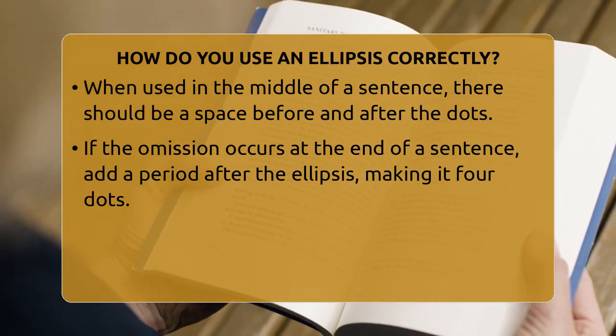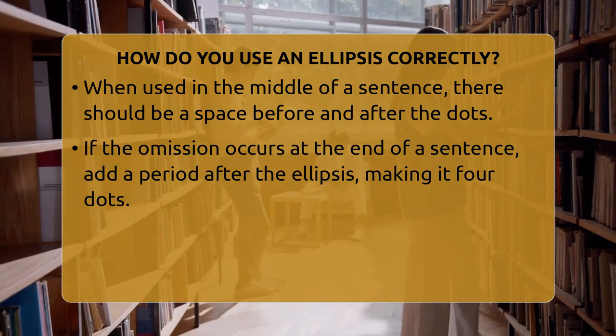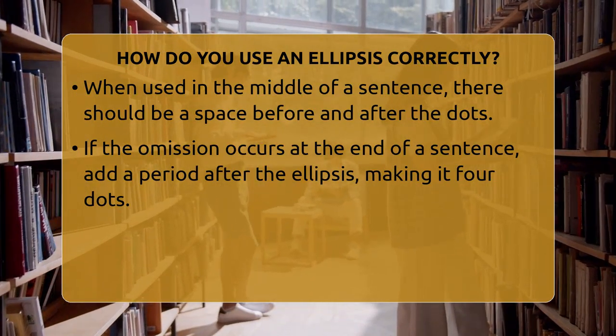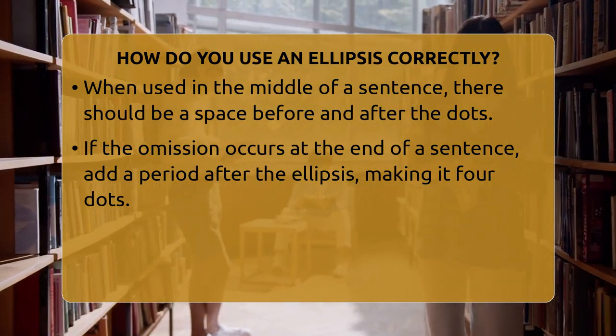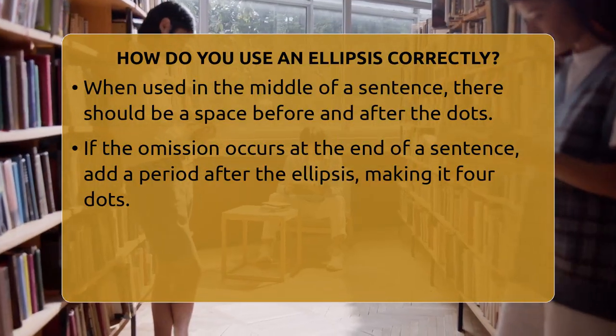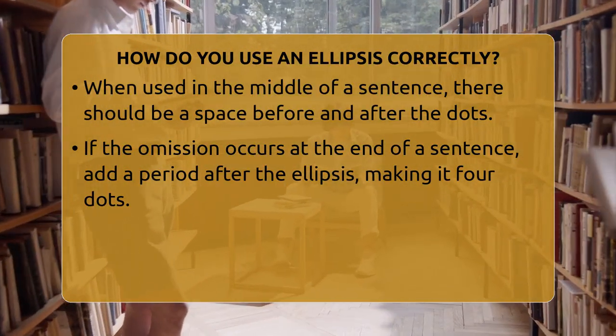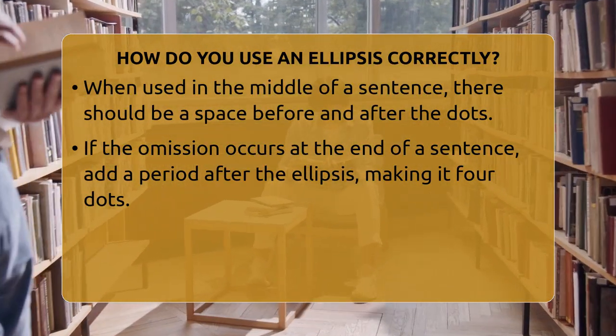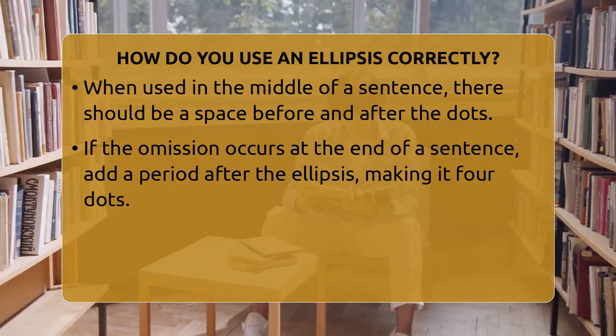When you use an ellipsis in the middle of a sentence, you should put a space before and after the 3 dots. For example, you might write, "Today, we are going to the park." Some style guides prefer the dots to be spaced out as dot, space, dot, space, dot.